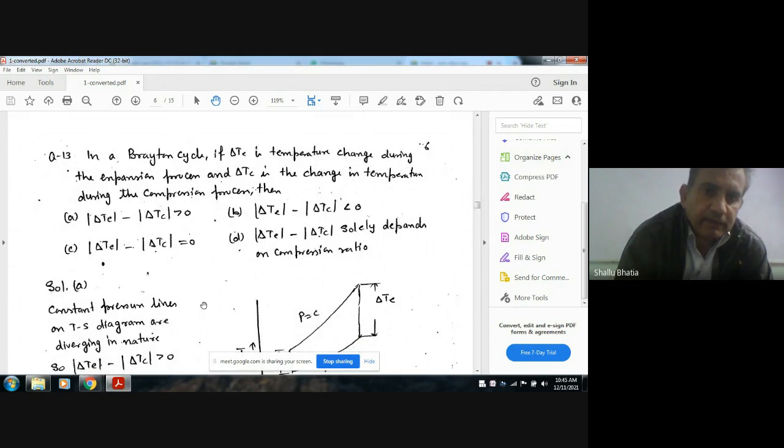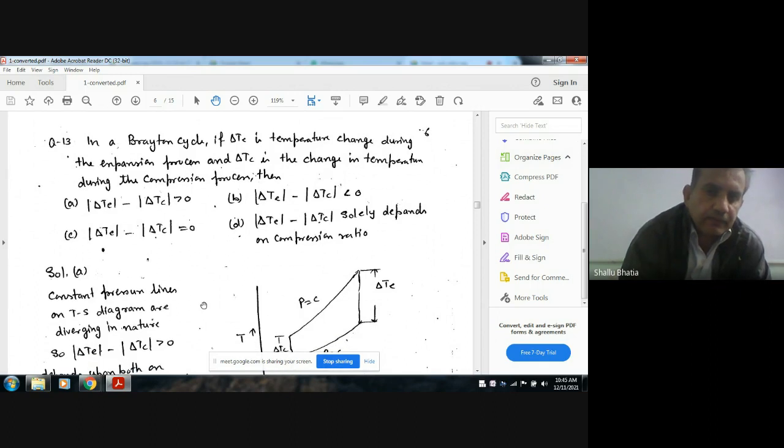In a Brayton cycle, if delta TE is the temperature change during the expansion process, and delta TC is the change in temperature during the compression process, then option A delta TE minus delta TC greater than 0.